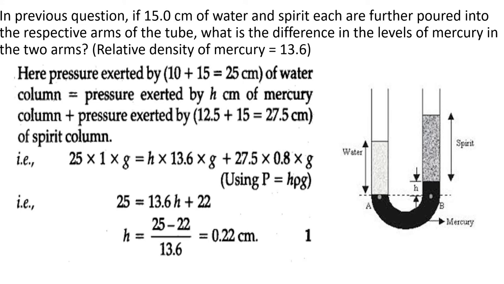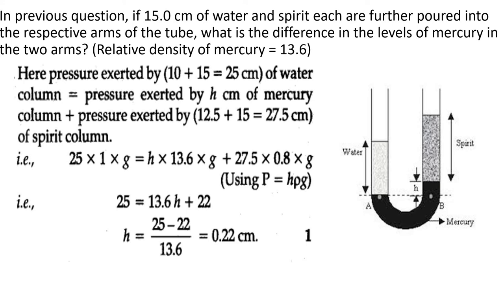So pressure due to the water column can be written as H rho G. Here we are representing height in centimeter, and density in gram per centimeter cube itself. So 25 into 1 into G is equal to the pressure due to the water column on the left hand side, and the right hand side shows the pressure due to the mercury column plus the pressure due to spirit.